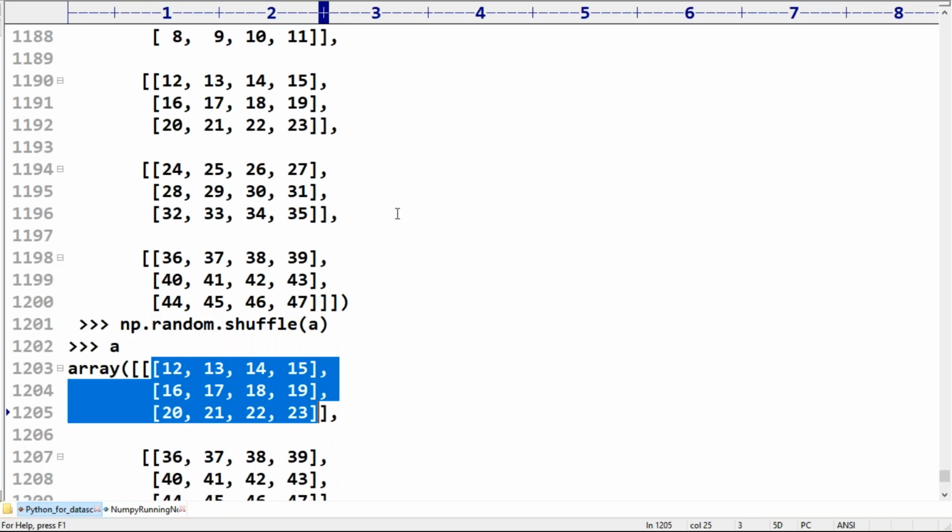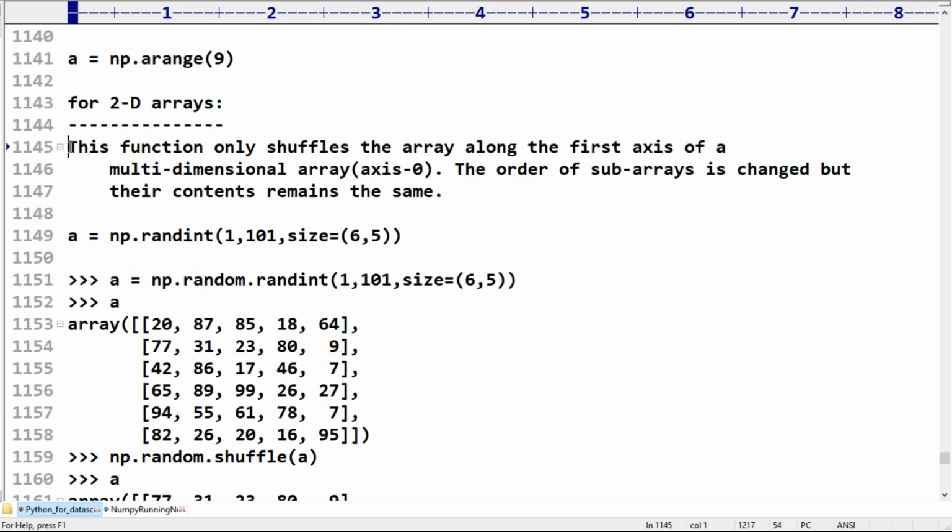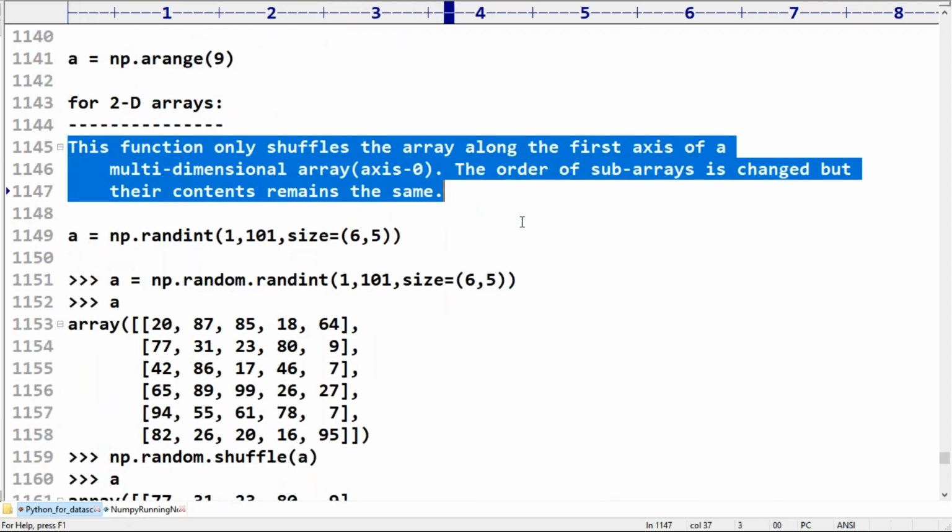Okay, I hope you people are in a position to understand the meaning of this one. Clear, right? So shuffling always happens with respect to axis 0. This function only shuffles the array along the first axis of a multidimensional array. The order of sub-arrays is changed, but their content always remains the same. Clear?